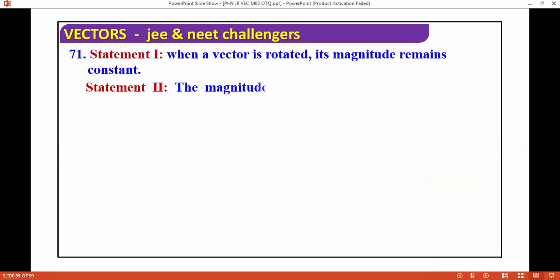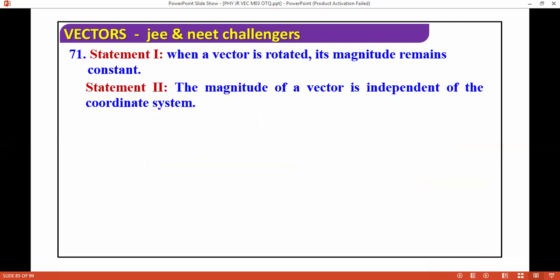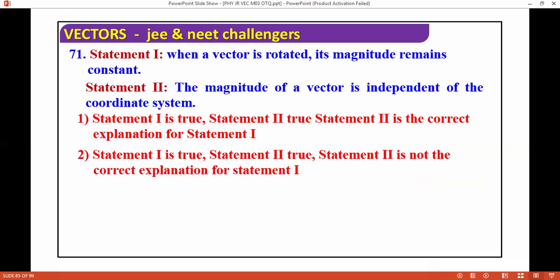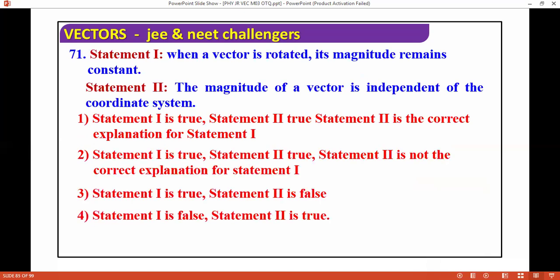When a vector is rotated, its magnitude remains constant. You are rotating, and the magnitude of a vector is independent of the coordinate system. So both are correct and it is the correct explanation as well. Next question we are moving with.